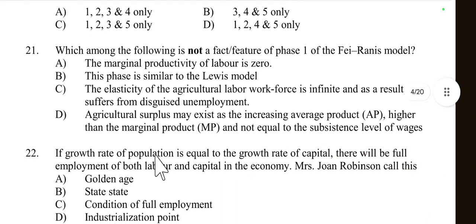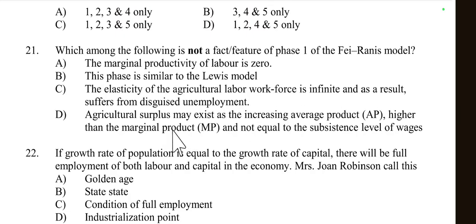Then question number 21. Which among the following is not a fact or feature of phase 1 of the Fei-Ranis model? So first one is, the marginal productivity of labor is 0. Yes, according to Fei-Ranis, marginal productivity of labor is 0. This phase is similar to the Lewis model. Yes, this is also right. Then the elasticity of agricultural labor workforce is infinite.